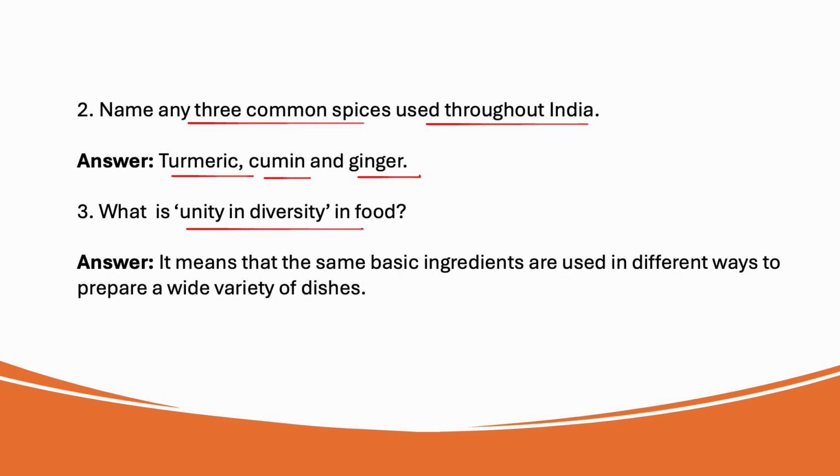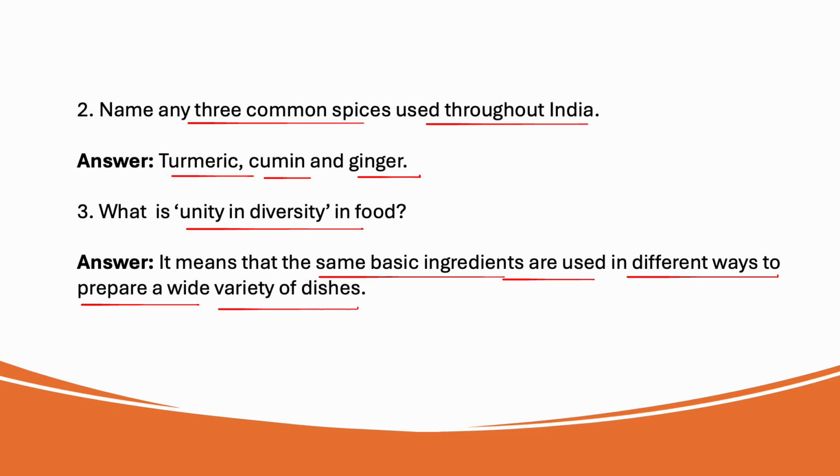It means that the same basic ingredients are used in different ways to prepare a wide variety of dishes. So, unity in diversity in food means that you can use the same basic things or ingredients to make many different kinds of yummy meals.